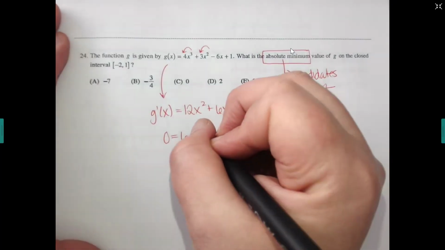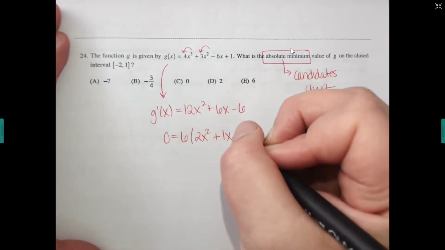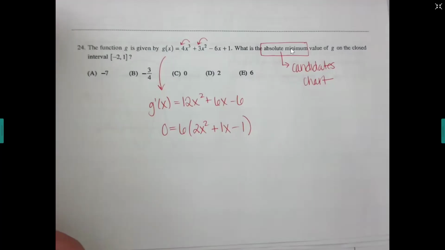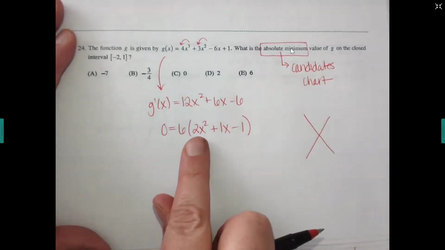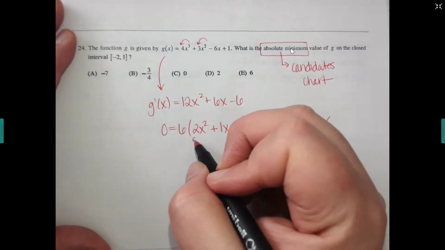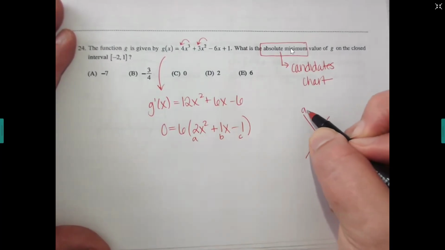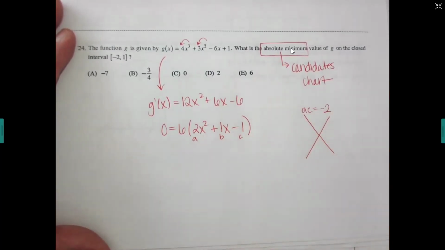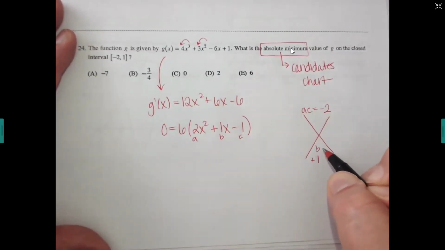That's going to give us a 2x squared, and 6 is now a 1x and a minus 1. Okay, I'm going to actually do an AC chart on this just because I have a 2 in this spot. So A, B, C. Remember, you want to times the A and the C together. 2 times -1 is -2. And then my 1 here is on the bottom for my basement number.